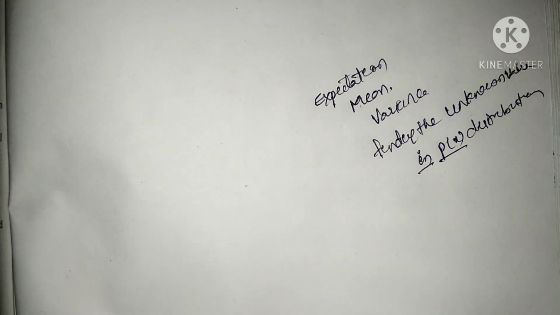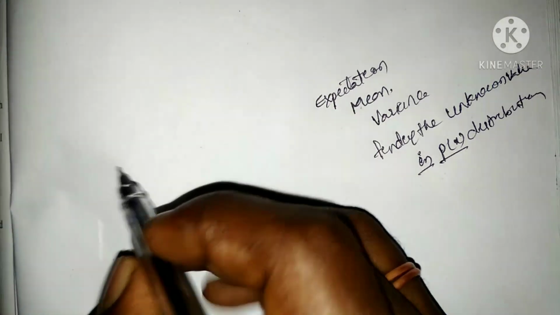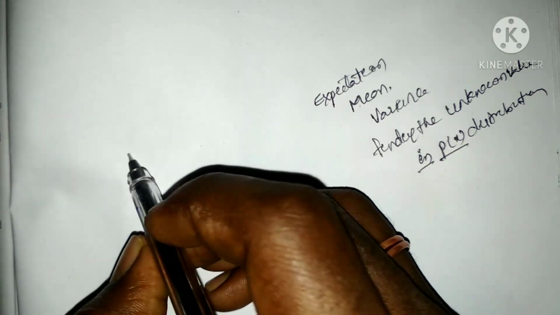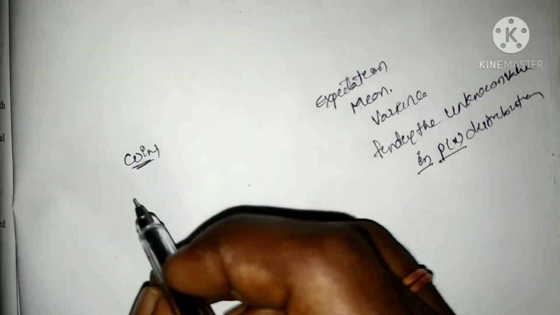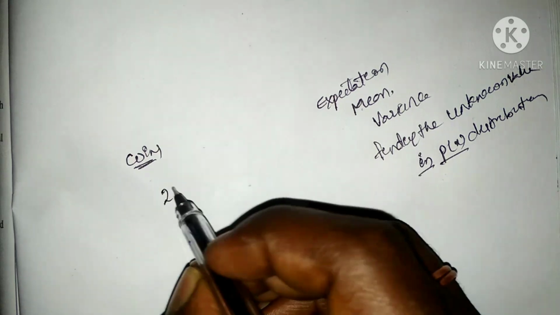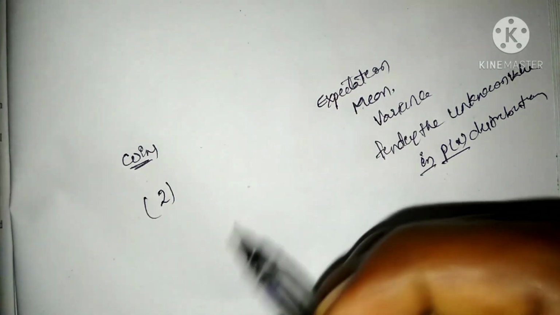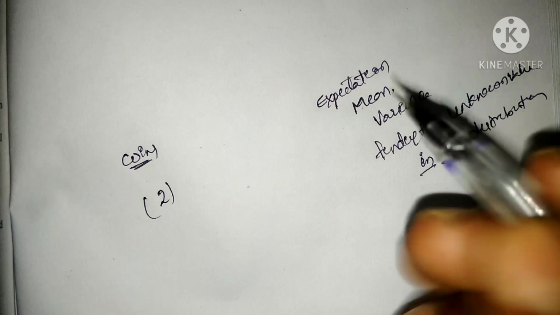And here let us know one hint for finding out how many outcomes we are getting, how many times we are going to say that it is an outcome, and how many ways we are having the outcome getting a result. Let us take the example of coins. For a coin we are having only two outcomes, heads or tails.